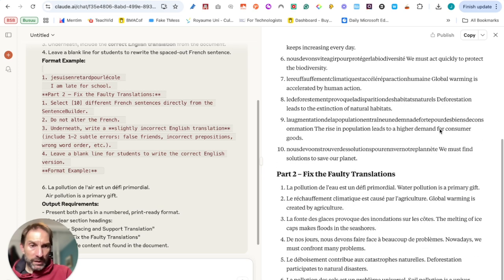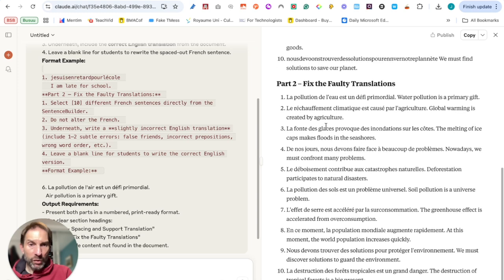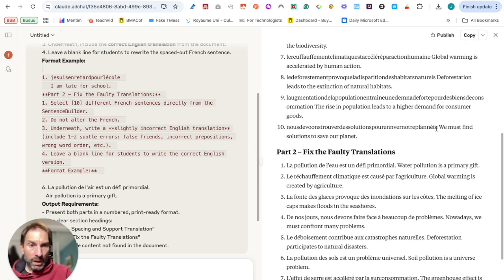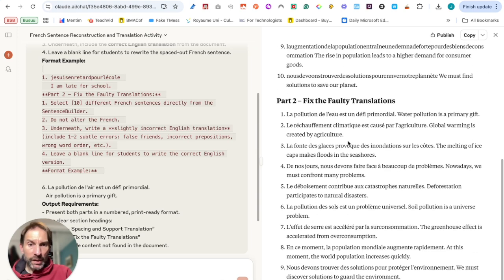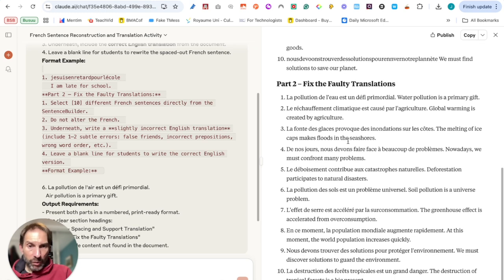I like this, the length of the sentences. I think he's done a really good job with that. The only problem here is I asked for lines. He hasn't done that. I'm going to ask that maybe later. What is important is to fix the faulty translation, see what it does with it.